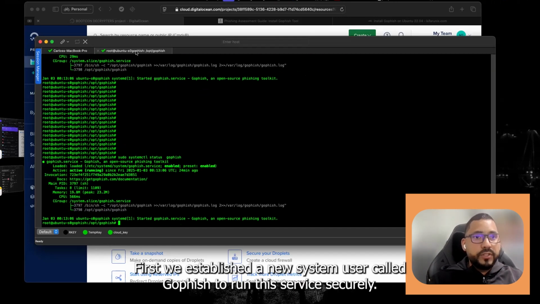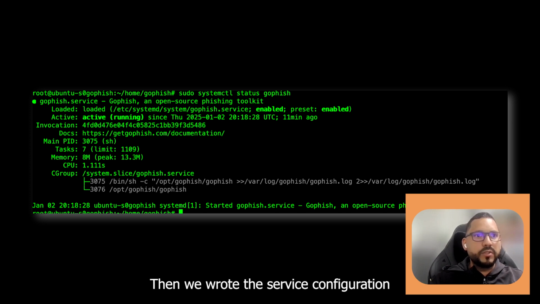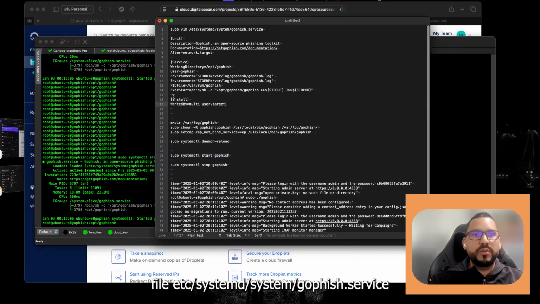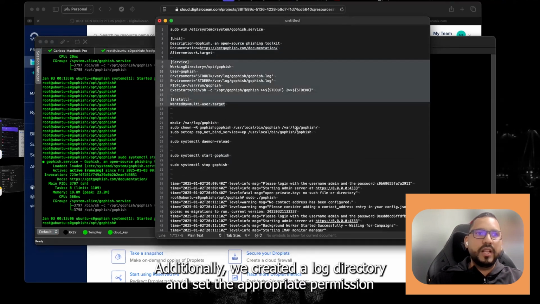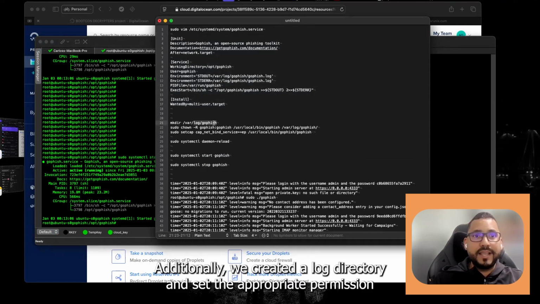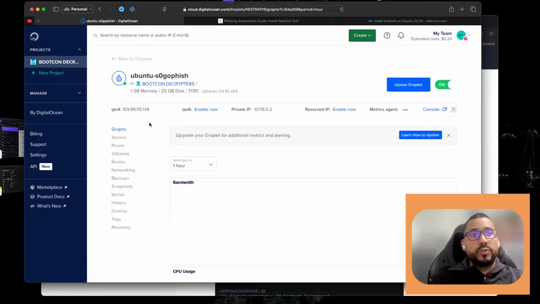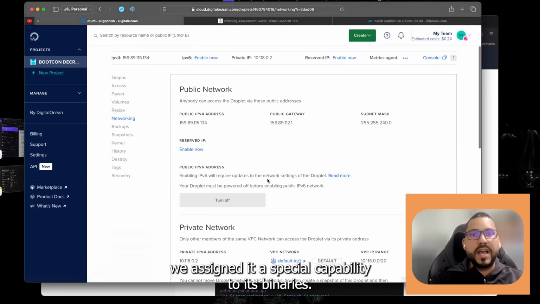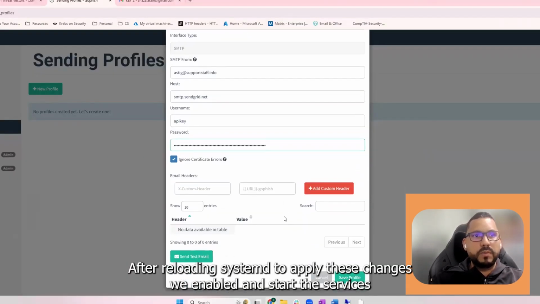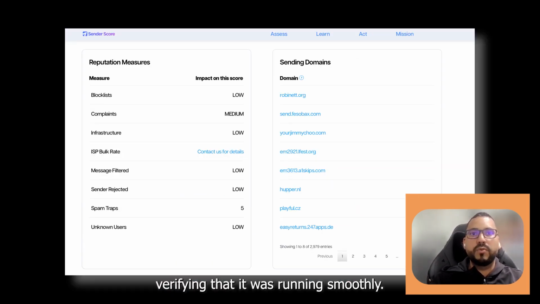First, we established a new system user called GoPhish to run the service securely. Then, we wrote a service configuration file, /etc/systemd/system/gophish.service, to instruct the system on how to start and manage GoPhish. Additionally, we created a log directory and set the appropriate permissions for both the GoPhish files and the logs. To enable GoPhish to use port 443, we assigned special capabilities to its binaries. After reloading systemd to apply these changes, we enabled and started the service, verifying that it was running smoothly.